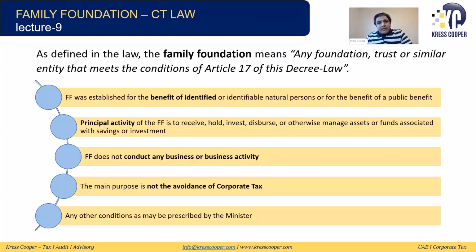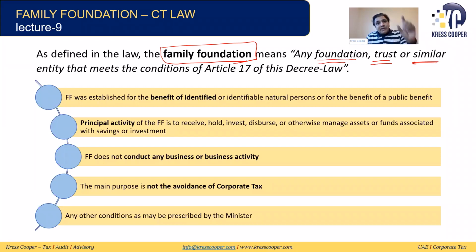The CT law definition is very important. It has been given in the corporate tax law, where they have defined the family foundation. They said a family foundation means any foundation, any trust, or similar entity that meets the conditions of Article 17 of the law.